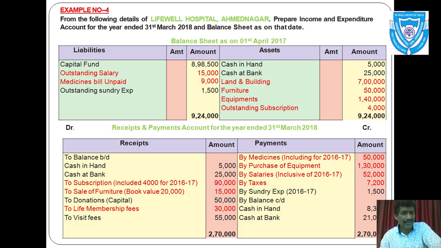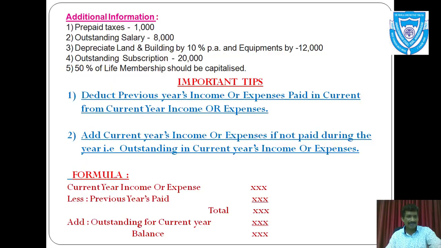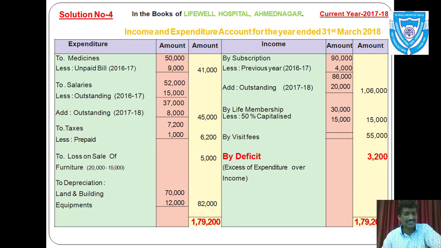Medicines bill unpaid rupees 9,000. That means these medicine bills are pending for the previous year and it is paid during this current year. That means it is not expenditure of current year, so it must be deducted from it. So less unpaid bill for 16-17 rupees 9,000. Total in outer column rupees 41,000.